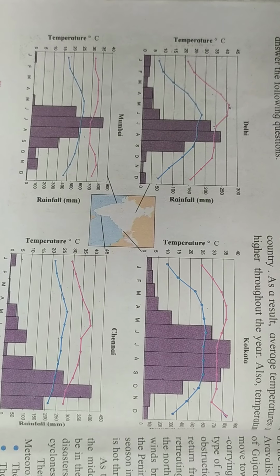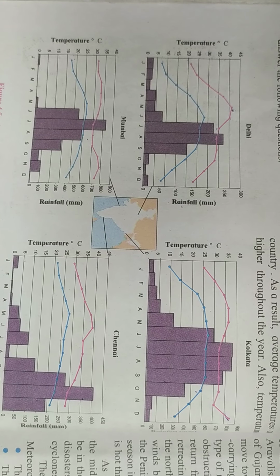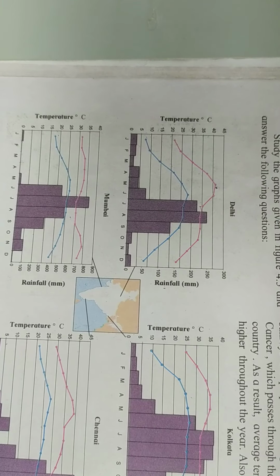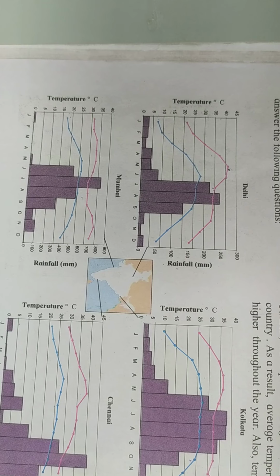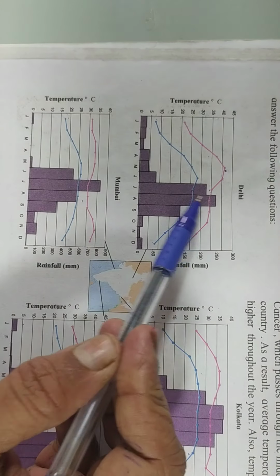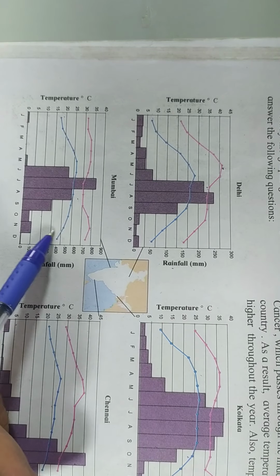Welcome to our geography period, and today let us discuss the climate of India, that is the average annual temperature and precipitation graph. We are on page number 28, and we have four main cities of India, namely Delhi, Kolkata, Mumbai and Chennai. So these are the bars that represent the rainfall. These are the lines that represent the temperature.